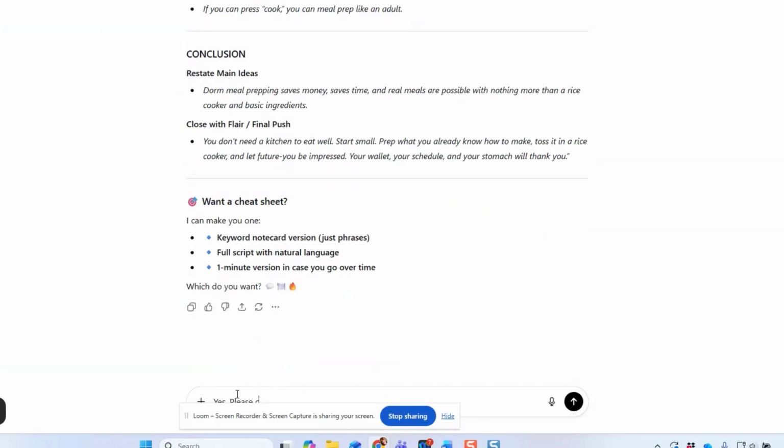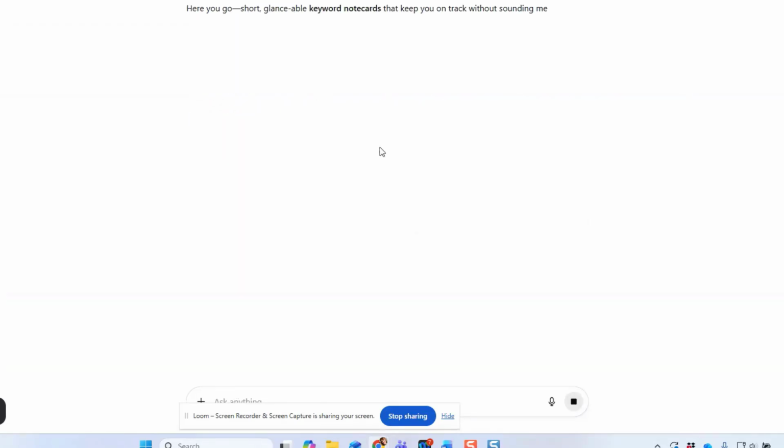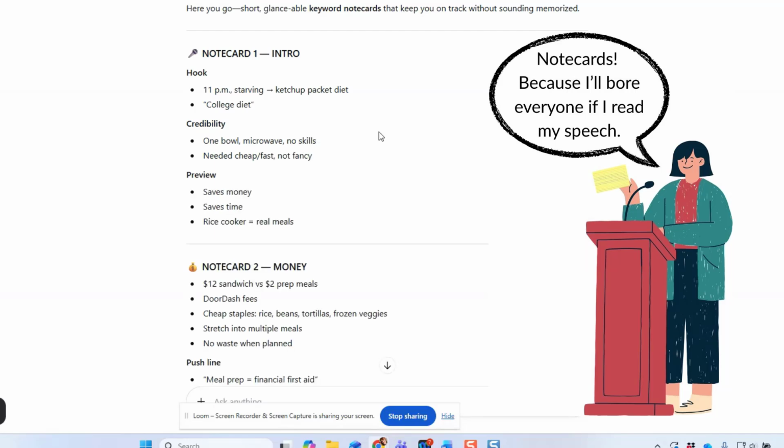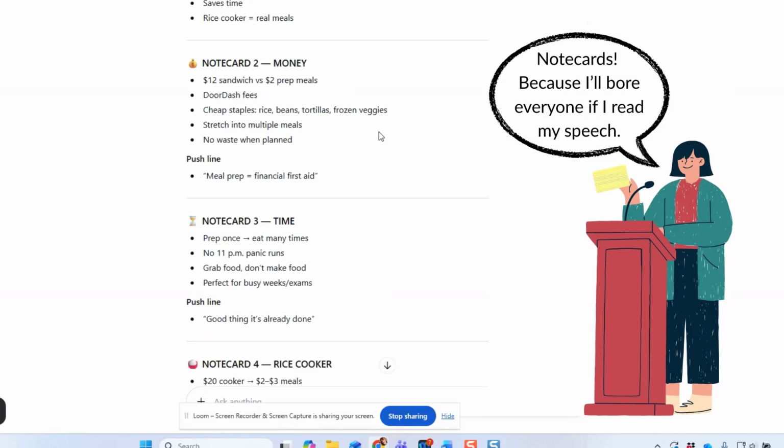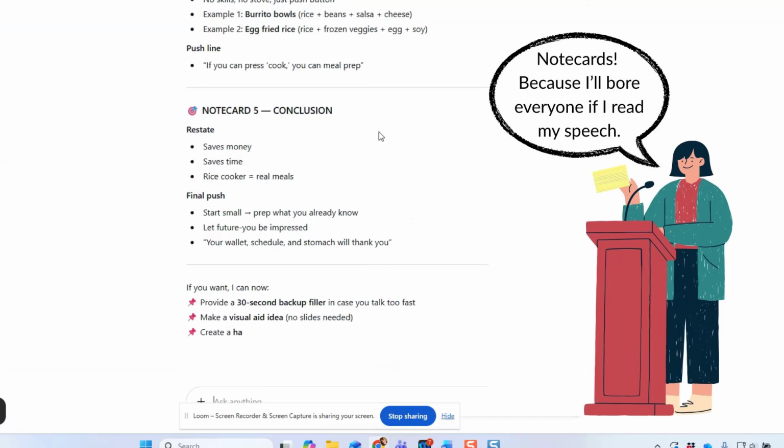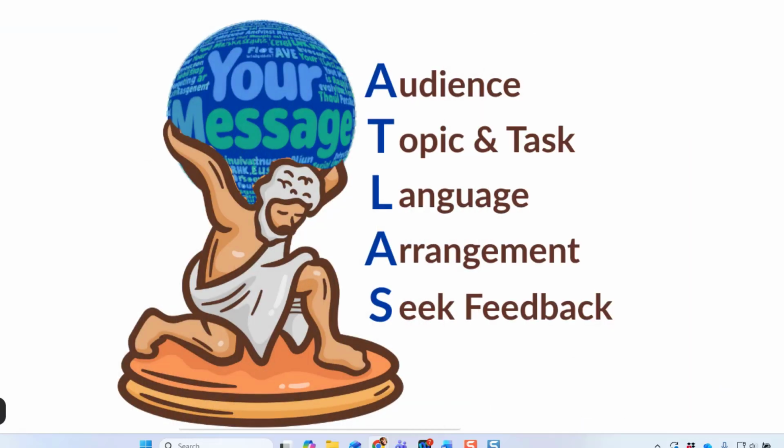It also gave me the option, hello, would you like a keyword note card version? Well, yes, please. That would be really helpful. And remember, you want keywords and phrases, not word for word outlines. Otherwise, it's not going to sound like you, and I'm going to make you redo it anyway.